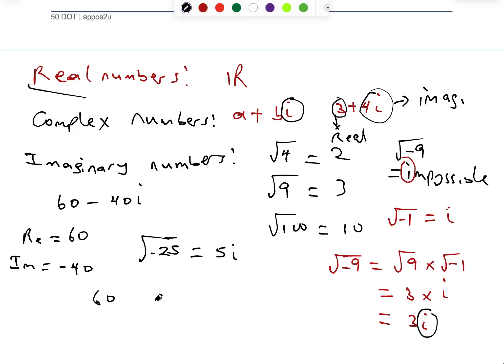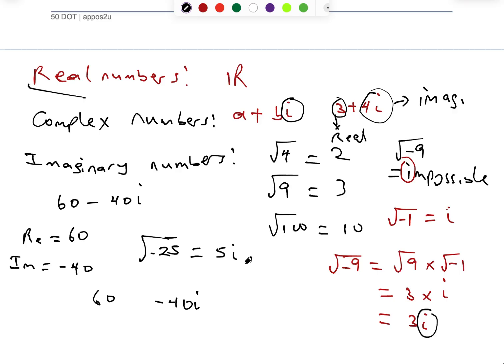That is, they can just say, I want to be negative 40i. So that implies that it does not have any real part with it. So either it can be purely real or purely imaginary, or you can combine both of them together. That is what a complex number is. So these are majorly the set of numbers that we have.